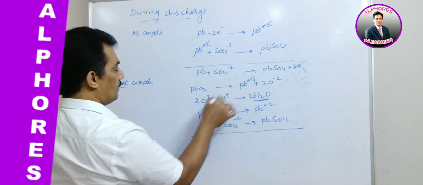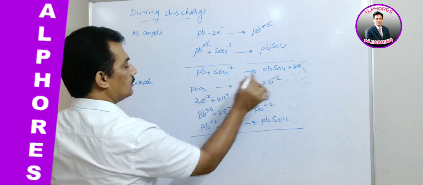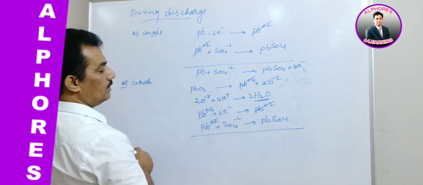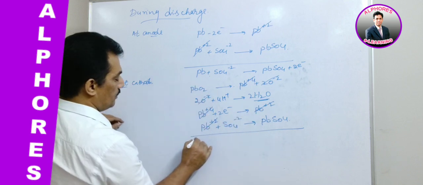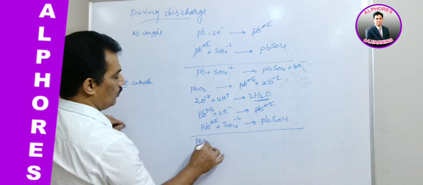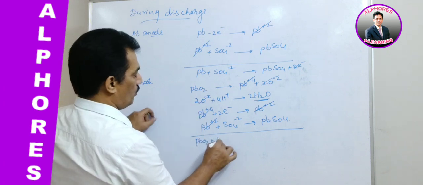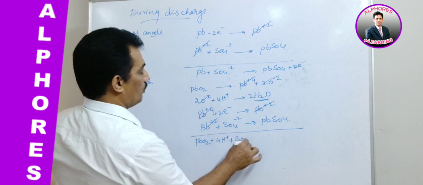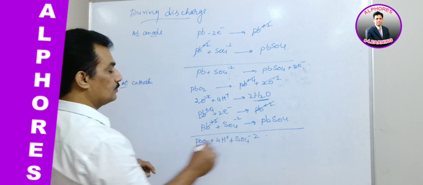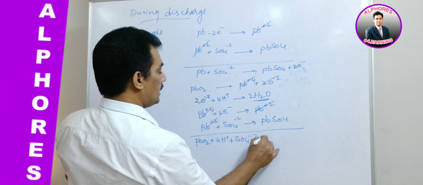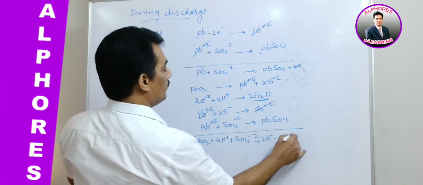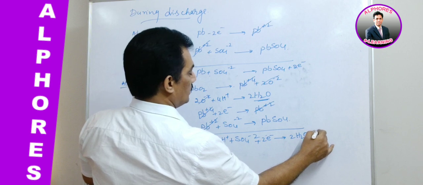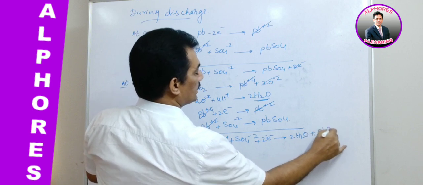Now what is the cathode reaction? After cancelling, the total is PbO2 plus 4H+ plus SO4-2 plus 2 electrons, giving 2H2O plus PbSO4.